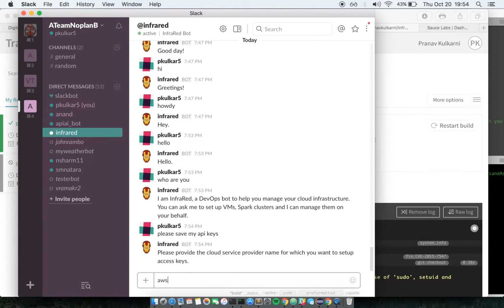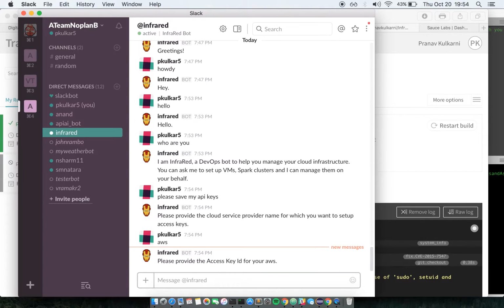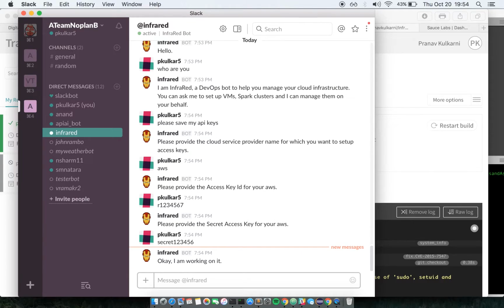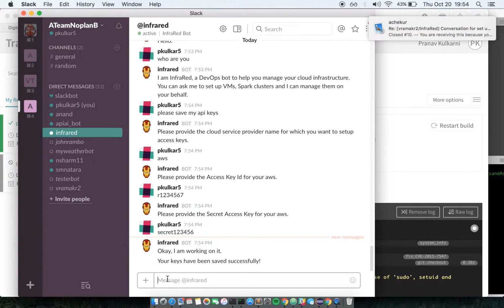Let's say I want to use AWS, and it asks for access key ID, which is, let's say, this. My secret access key is secret. There we go. So it's working on it, and there you go. The keys have been saved successfully.